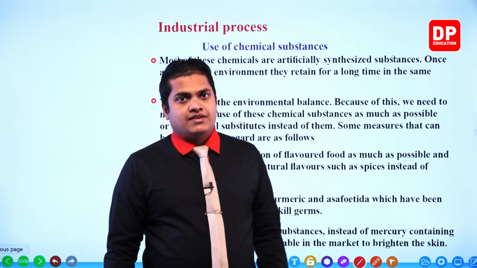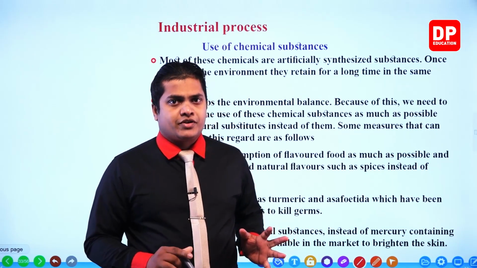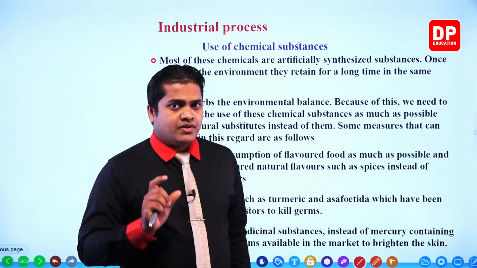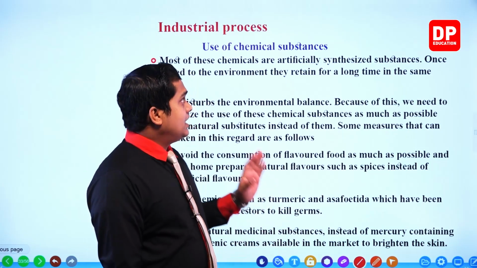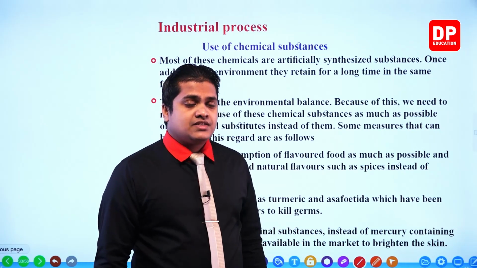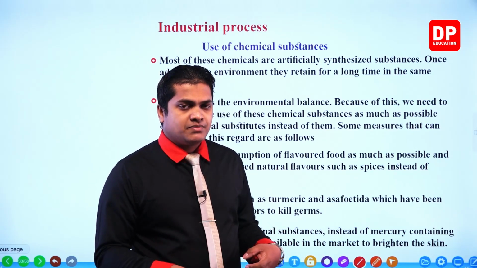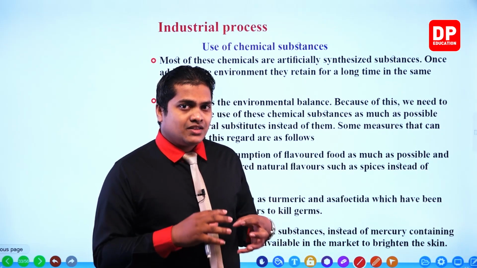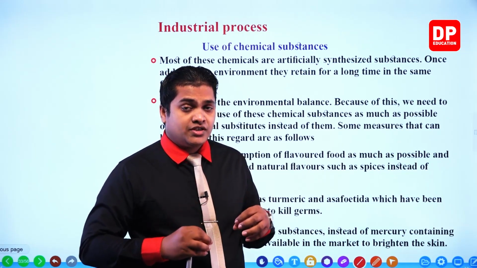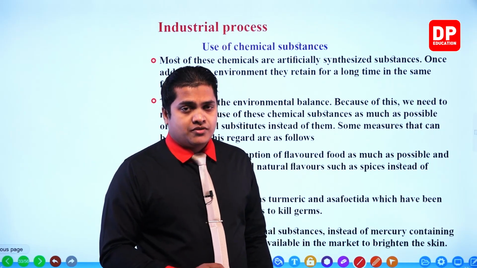So we have discussed several things related to the industrial process, my dear children. Within this chapter, we discussed mainly the chemical substances, and several harmful things that can come from the application of chemical substances, and the special types of products in which chemicals are used.